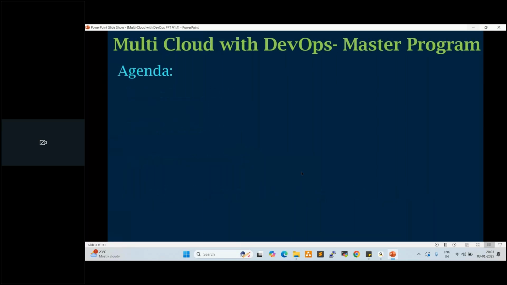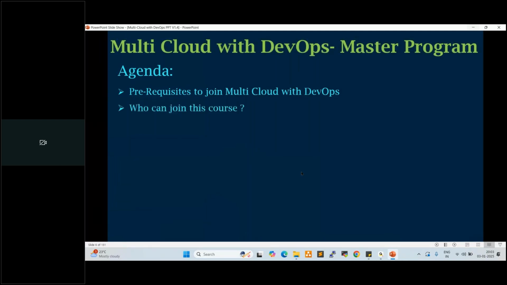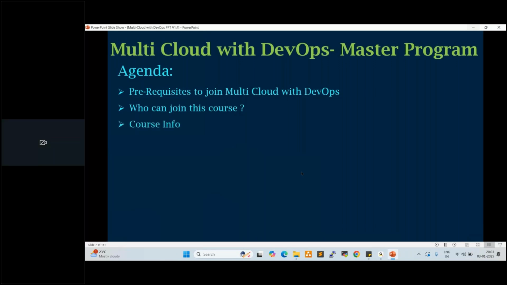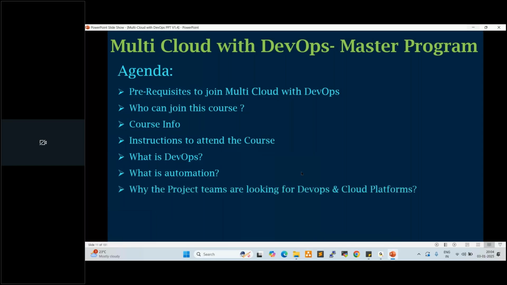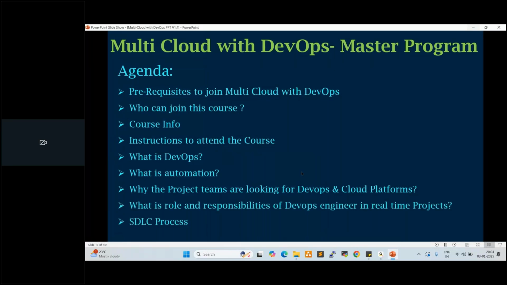Today's agenda is: what are the prerequisites to join multi-cloud with DevOps, what we require before joining the DevOps course, who can join and learn this course, the course information and instructions to attend the course, what DevOps is, what automation is, why project teams are looking for DevOps and cloud platforms, the role and responsibilities of a DevOps engineer in real-time projects, and the SDLC process, the software development lifecycle process. Let us go one by one.